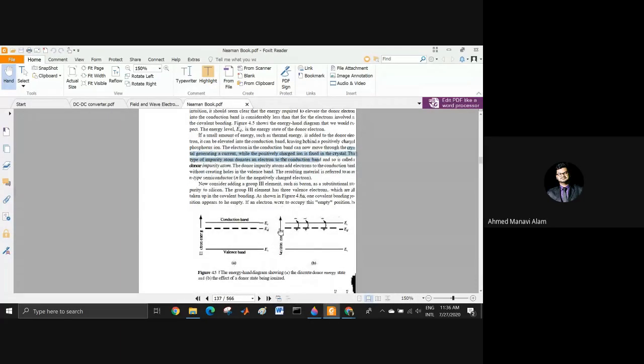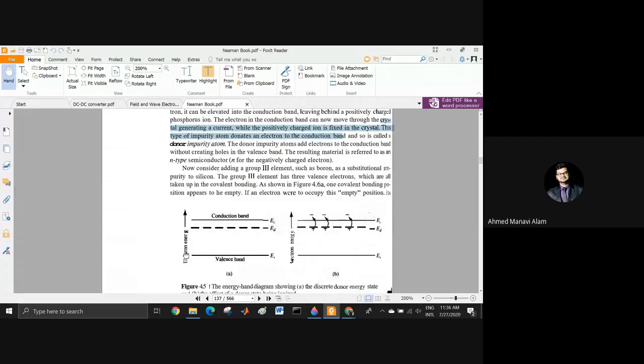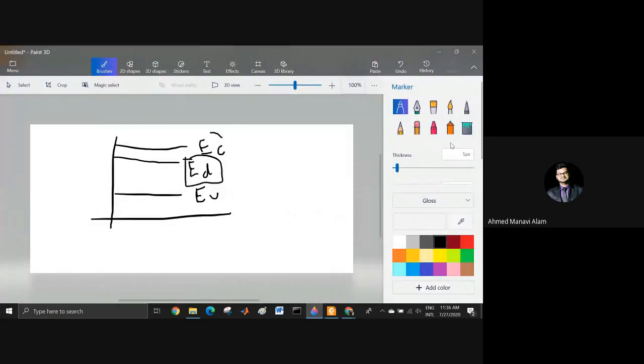What I have told you here is that the loosely bound electron is in this state, ED. Whenever there is thermal energy, this will go to the conduction band. Now, the very important part, which most of you have forgotten, is that there are electrons in the valence band. And whenever there are electrons in the conduction band, that is when current is flowing. I want to flow current in my semiconductor. That is my final goal.